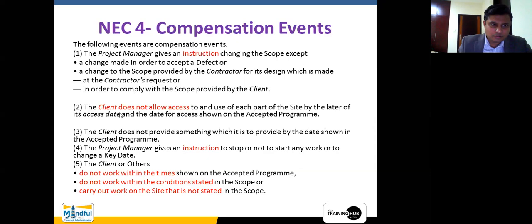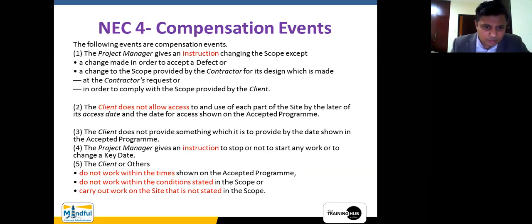Now, for example, if you take compensation event number 2, it says the client, which is the equivalent term used within NEC in place of the employer, does not allow access to use of each part of the site by the later of the access date and the date for access shown in the accepted programme. What is this? Actually, this is providing access to the contractor. So when it has not been done, it is considered a delay, right? So it also appears within the NEC compensation events.